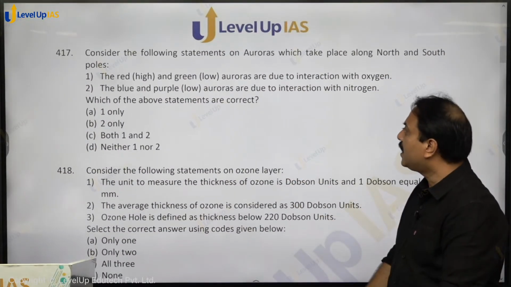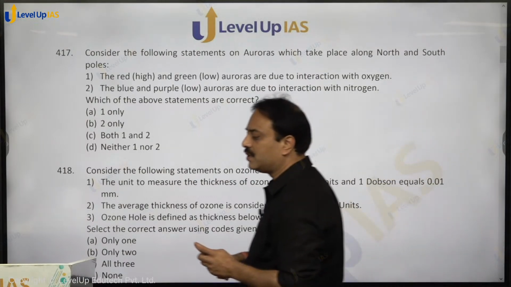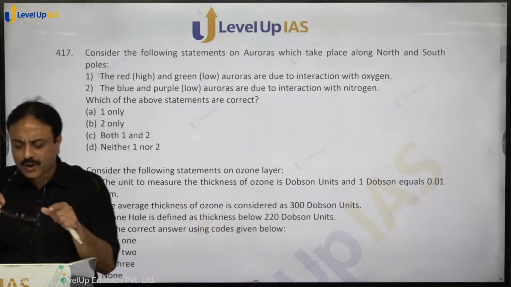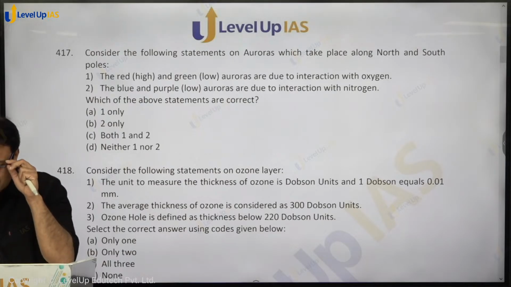Next question. Consider the following statements on auroras which take place along north and south poles. Now aurora borealis is on north pole, aurora australis is on south pole. Yes, Anubhav, aspirant, Praveen, I am getting your answers.